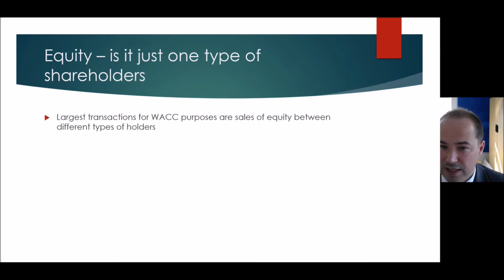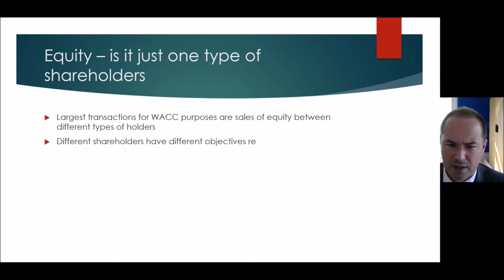Most often the other shareholder is saying, actually, I have a different risk reward profile than the current owners, and I value the company more based on the WACC. I have a different position on my risk and reward profile, and therefore I will produce a lower weighted average cost of capital. That's the vast majority of trades.